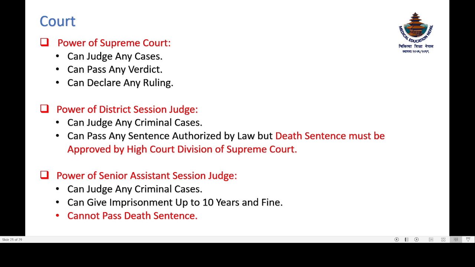These are asked in the viva. Okay, this decision judge can give the death sentence, but it must be approved by which court? So it must be approved by the High Court Division of the Supreme Court.